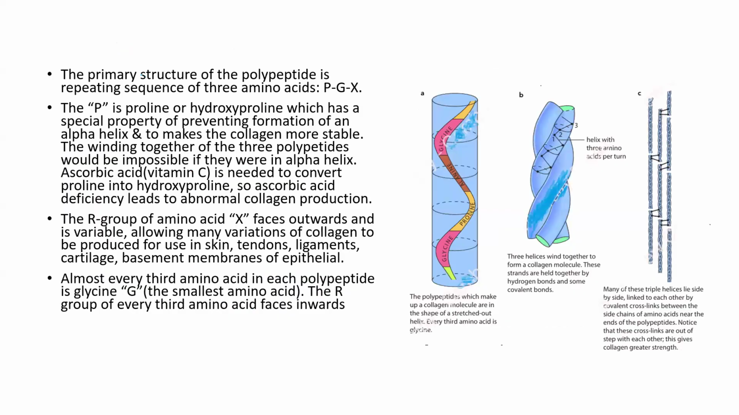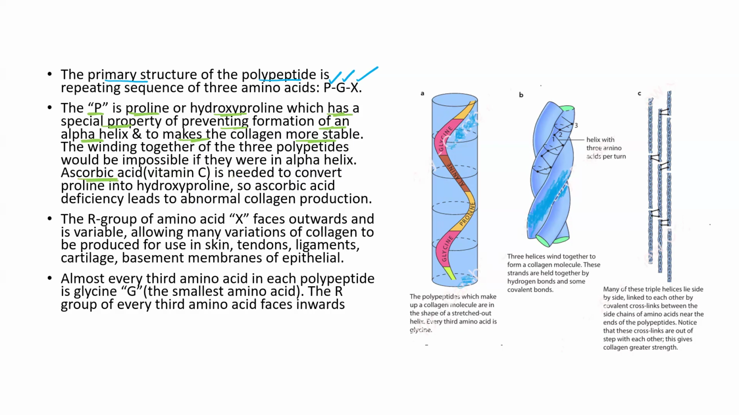See here. The primary structure of the polypeptide is a repeating sequence of 3 amino acids: P, G, X. Now what does P stand for? The P is proline or hydroxyproline, which has a special property of preventing the formation of an alpha helix and making collagen more stable. Is it clear? If they were making an alpha helix, then the triple helix would not have been formed.